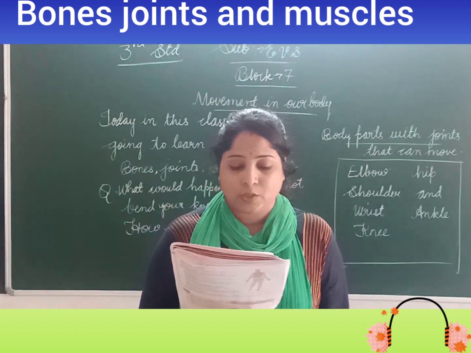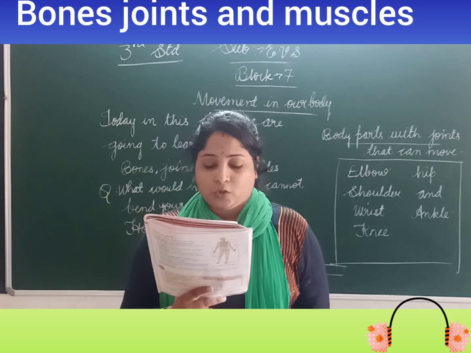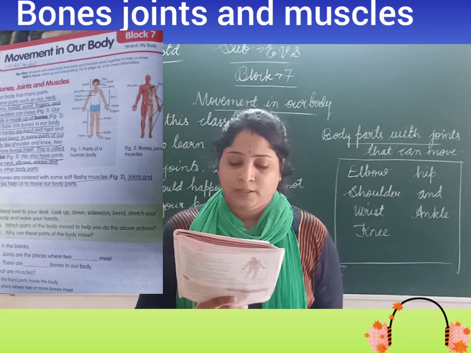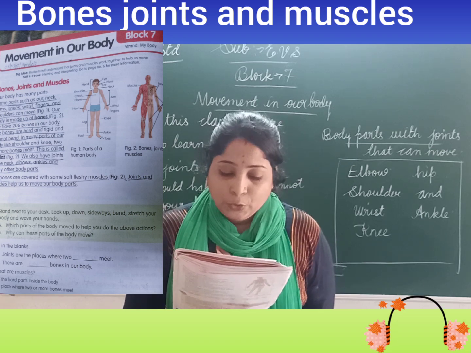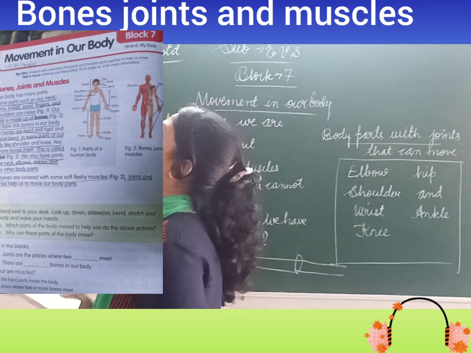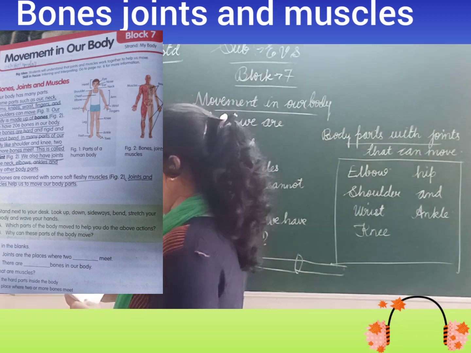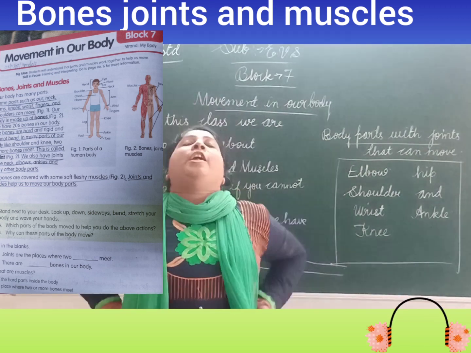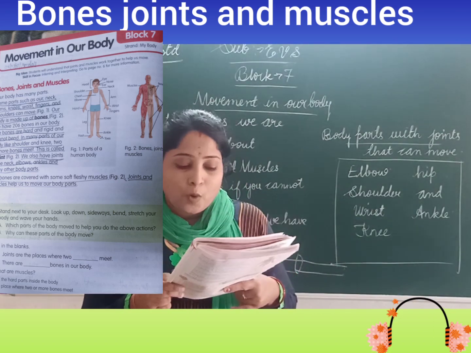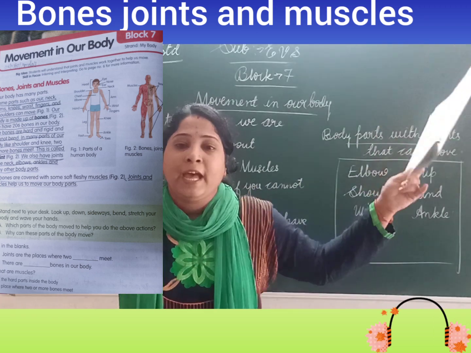Now look at your textbook activities. Stand next to your desk. Look up and down, sideways, bend, stretch your body and wave your hands. So what you should do here: stand next to your desk, look up and look down, and sideways you can look, and also you can bend and you can also stretch. Understood? Your body and wave your hands. You can wave your hands.